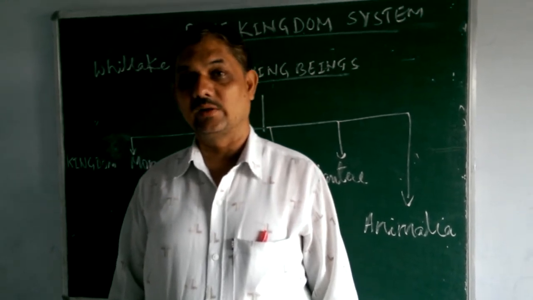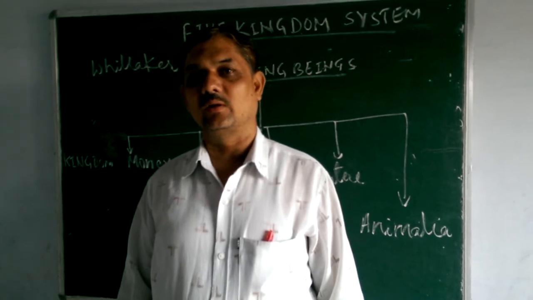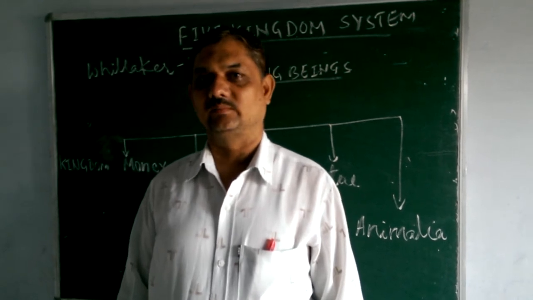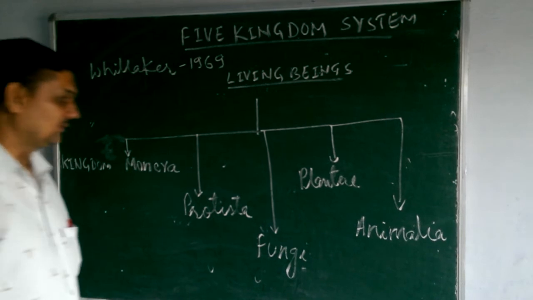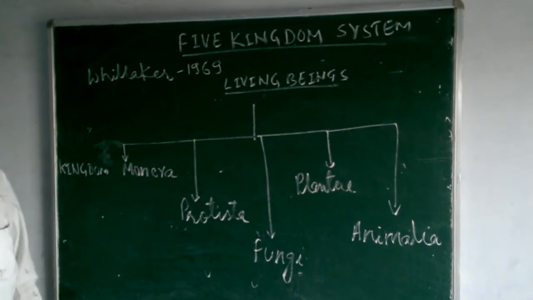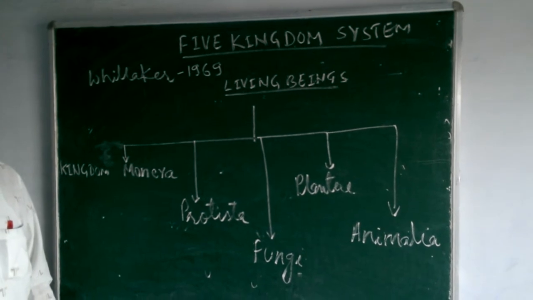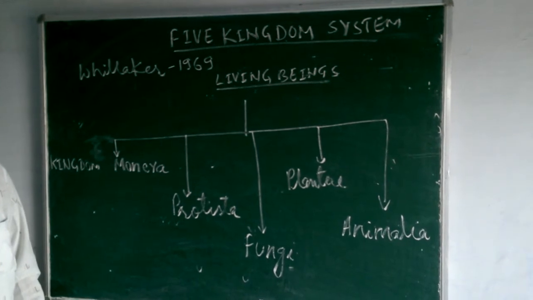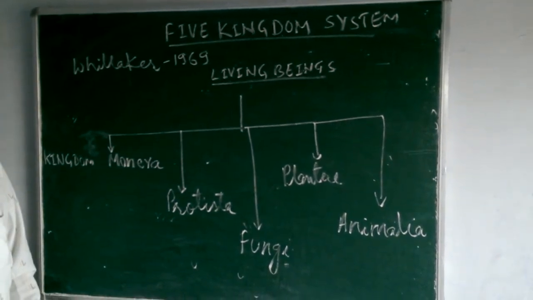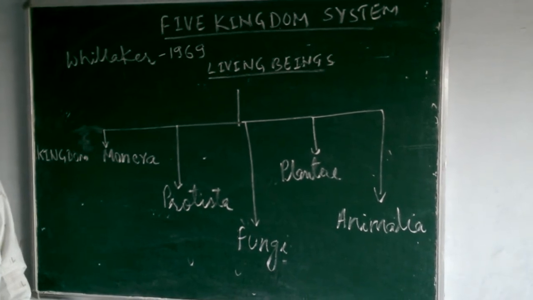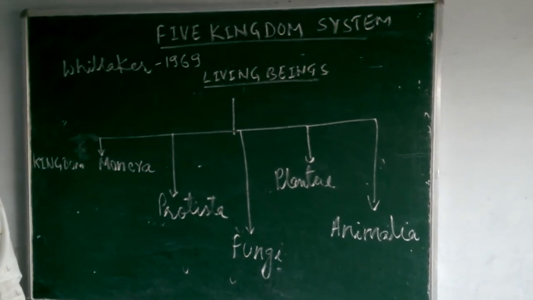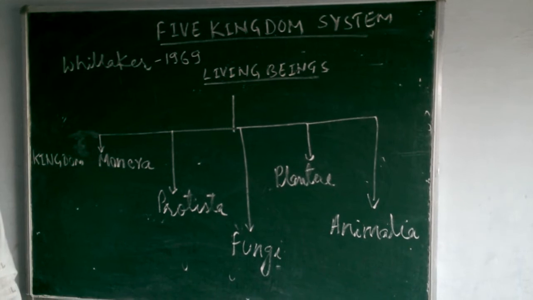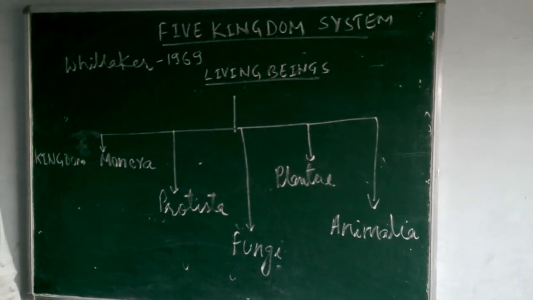Today we shall discuss the next topic of chapter 2, that is the five kingdom system of classification. In the previous topic we discussed the two kingdom system of classification and its drawbacks. The two kingdom system has many drawbacks or limitations. So to remove those anomalies from the classification, many efforts were made and new kingdoms were established.